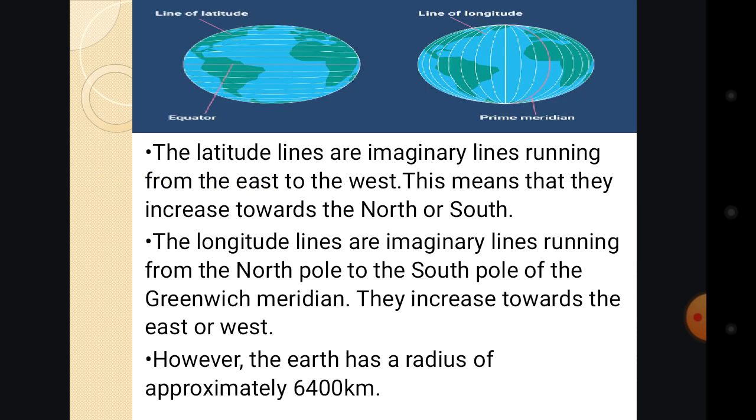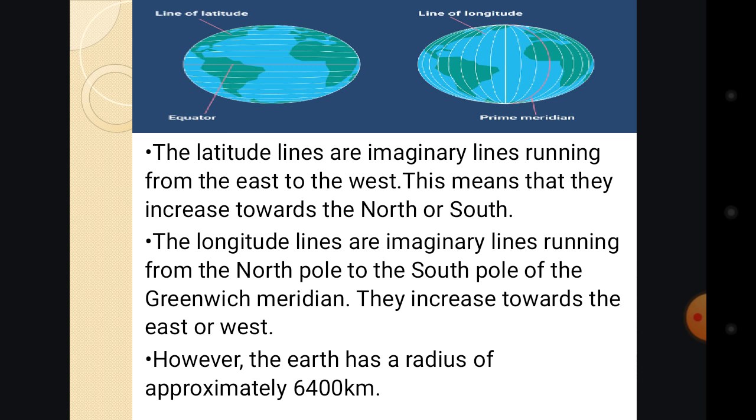So here it is like an Earth. If you look at the Earth on the left hand side, you will see that the lines are horizontal, they are in horizontal rows. The lines that are horizontal are called the lines of latitude.